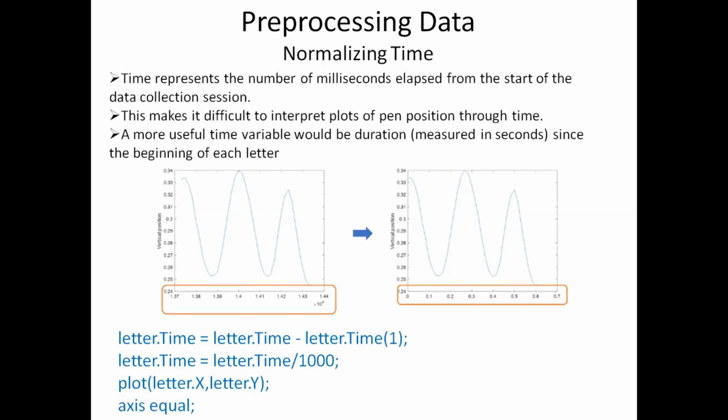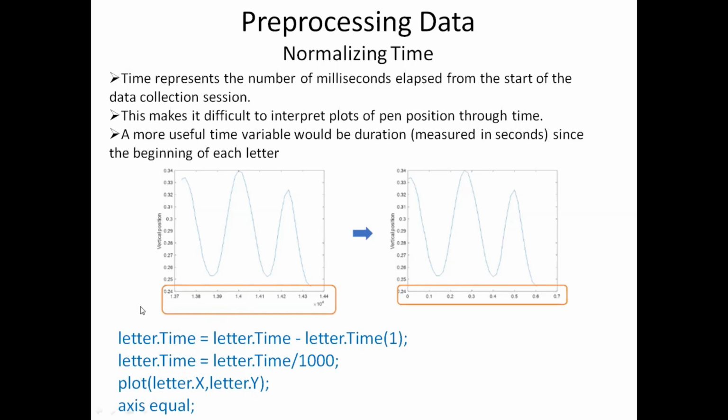So to do that, this is the starting position. If you can see, this particular recording starts from the time 1.37 into 10 power 4, because this data is in milliseconds. So it is 1.37 into 10 power 4 milliseconds.